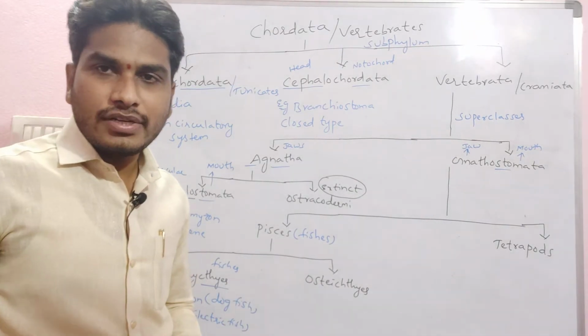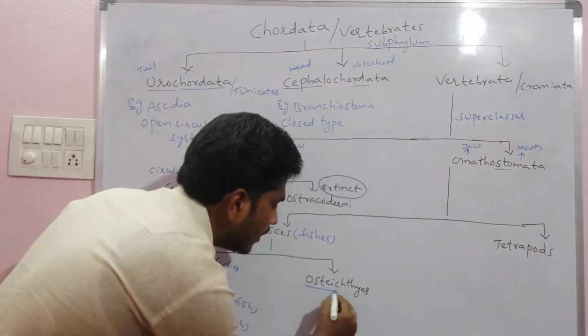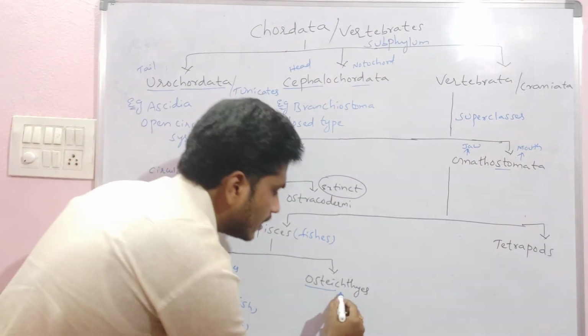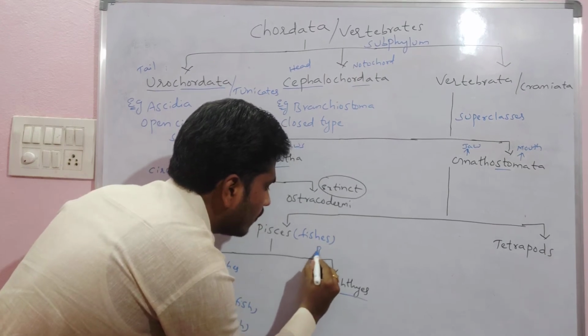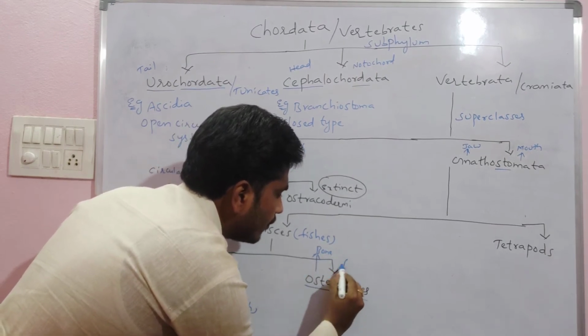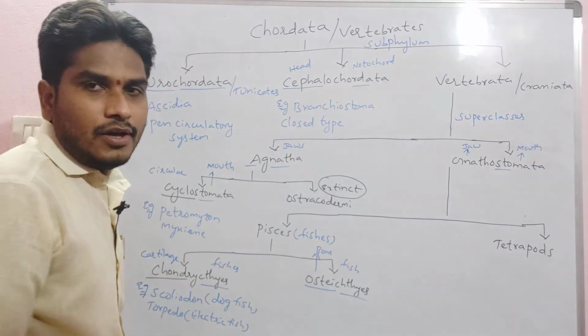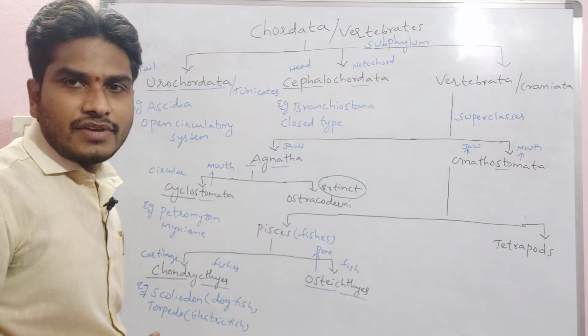If you take the Osteichthyes, the name itself indicates. Osteon means bone. Ichthyes means fish. That means bony fishes. Osteichthyes means bony fishes.